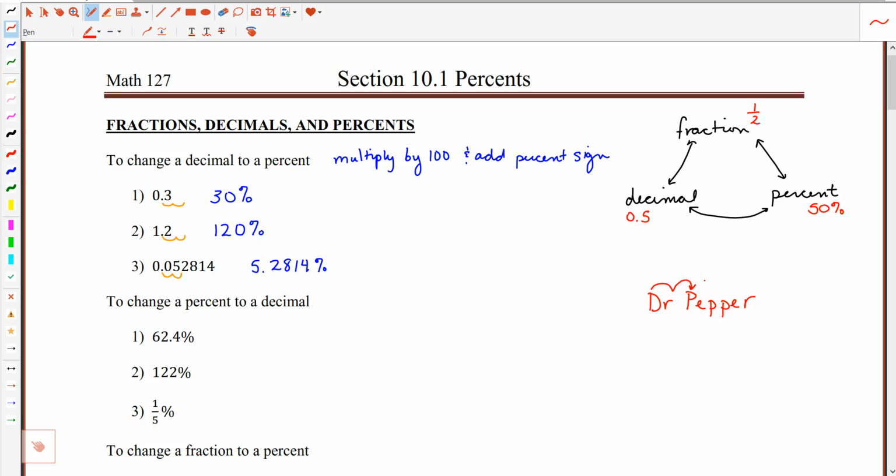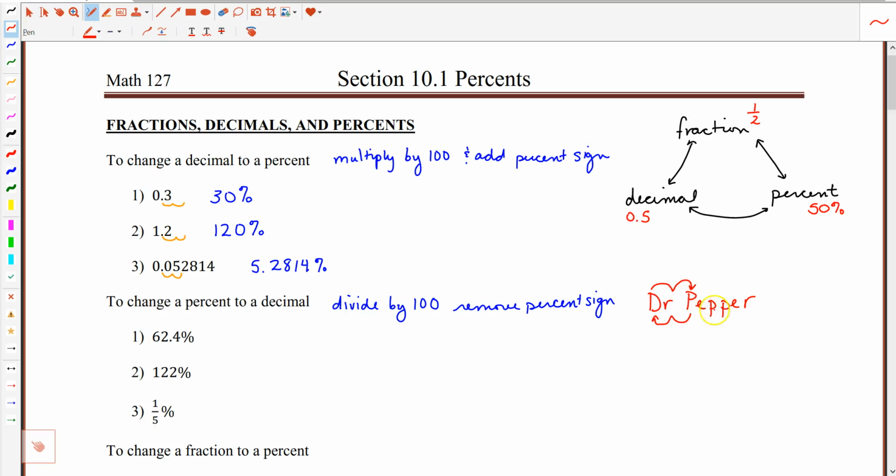Now what if you want to go the reverse way, from a percent to a decimal? Well, you could divide by 100, and then you're going to remove the percent sign. Dividing by 100 is equivalent to moving the decimal 2 to the left.